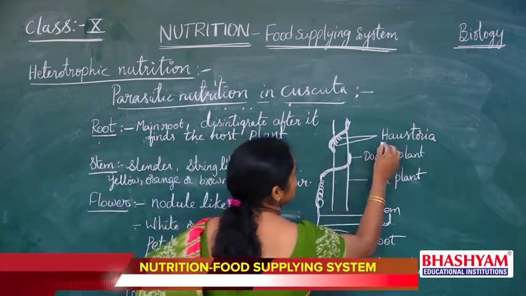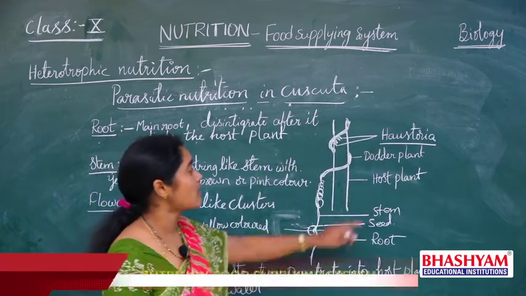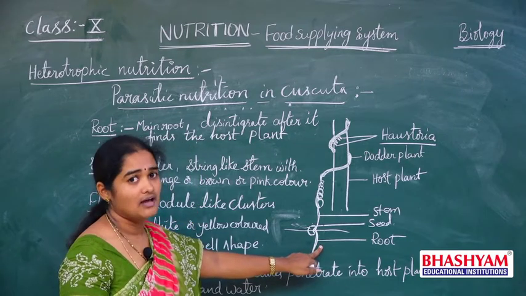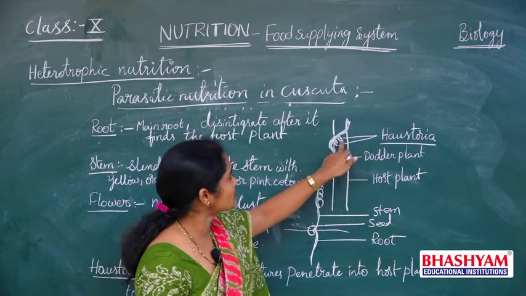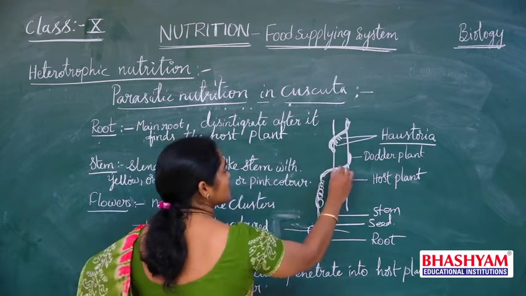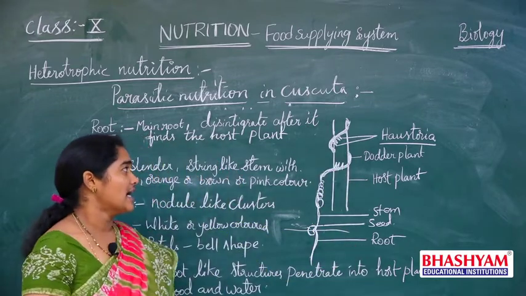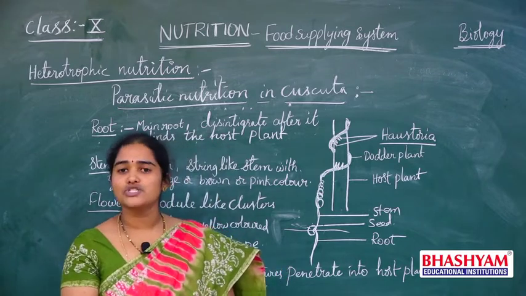Called haustoria. What is it? Haustoria. This is the main root, developed during germination. After it twines around the host plant, it develops some small root-like structures, and these will penetrate into the host plant.